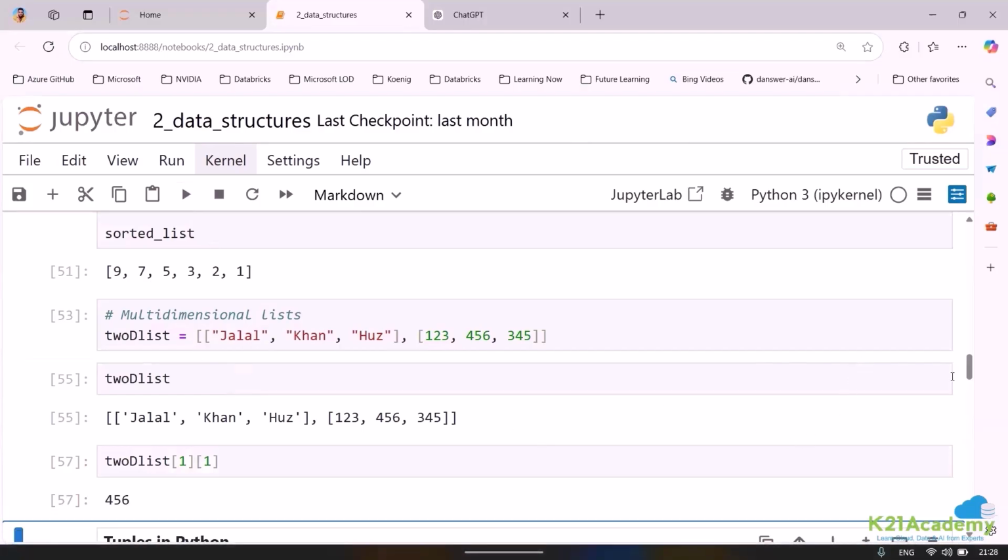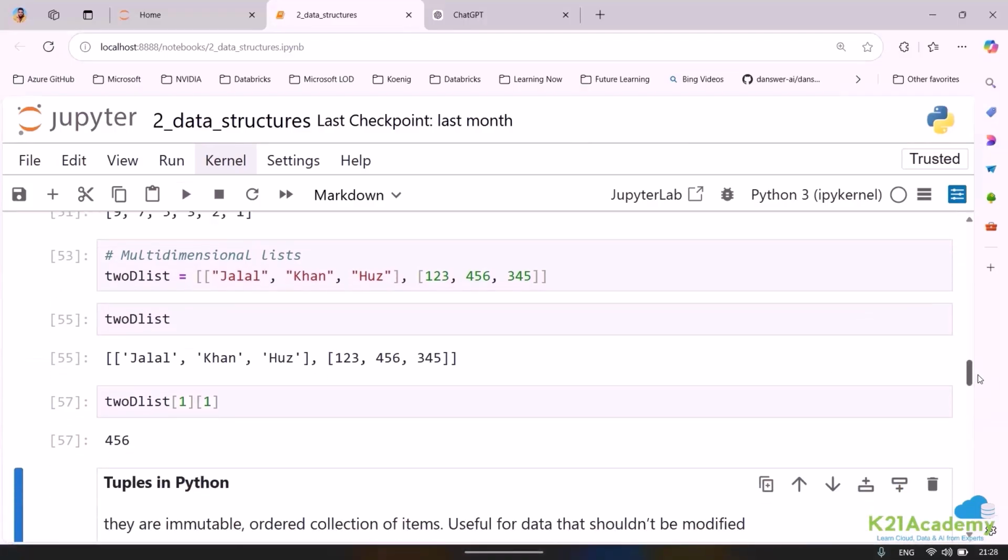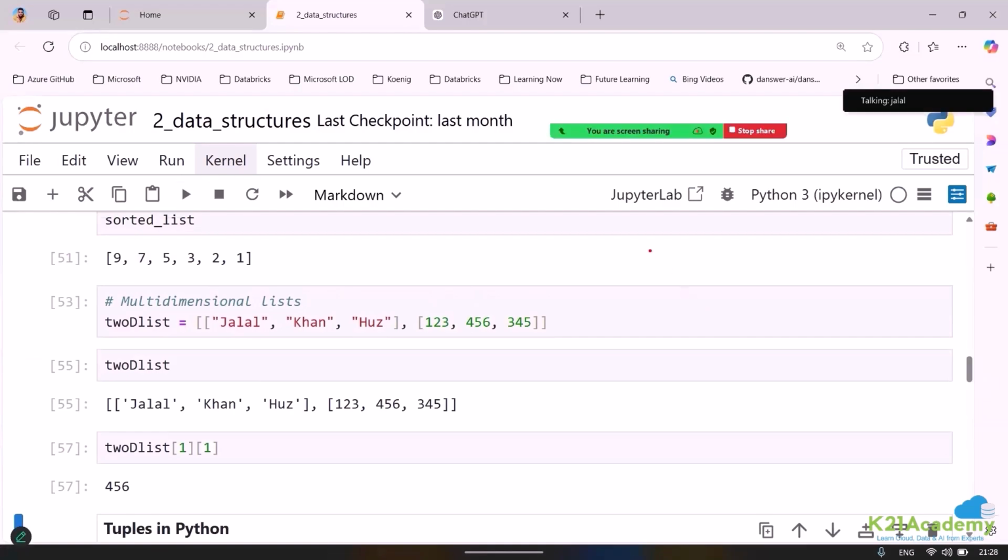Now, what if you are interested to slice the whole value? You can even go ahead and do that. Just to give an example. Suppose the first value is Jalal, the second value is Khan, the third value is Huzefa. Then I have 1, then I have 4, and suppose then I have 3. So we can even extract it. Suppose I'm only interested to extract this value. For that, we can go ahead and specify that value also. Suppose I'm only interested to extract this, then we need to go ahead and define the information that way. Now, how can we define it?